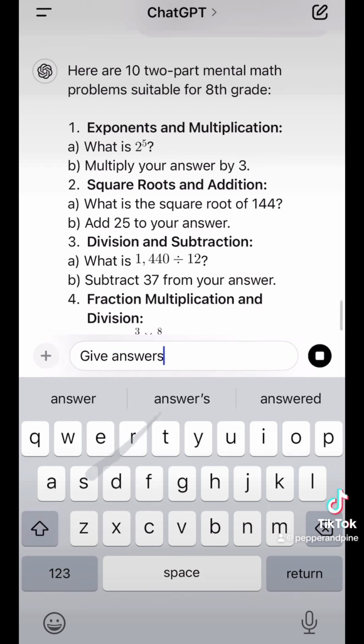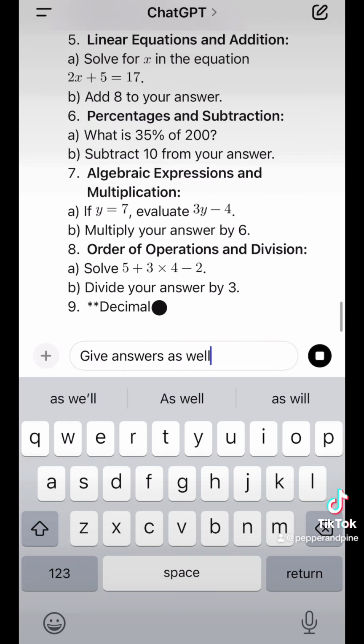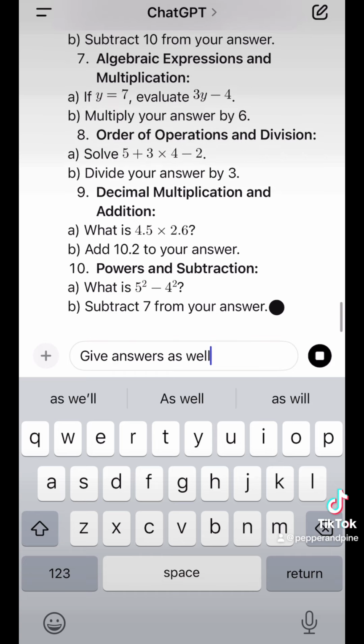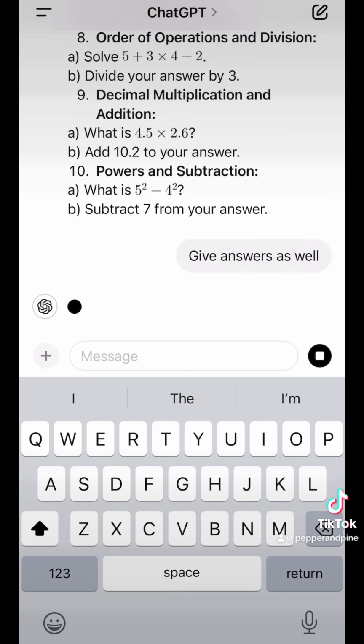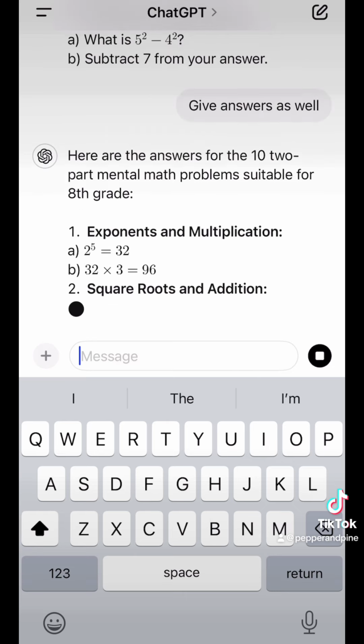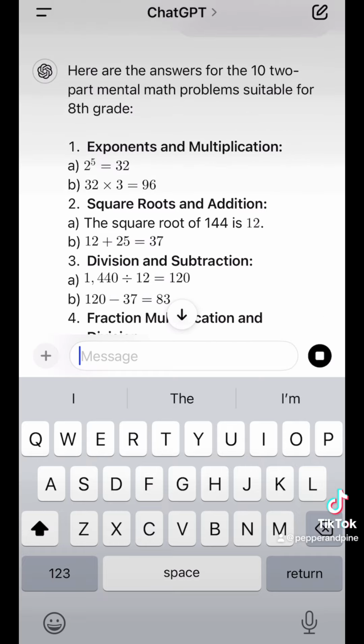Give answers as well. Can't ask until it's done doing the work, so we'll wait. There's probably a way to stop and amend the question, but I will just wait till it's done. Give answers as well. Wow, these are great, powers and subtraction. Fabulous. Oh, I love it. All right, there you go.